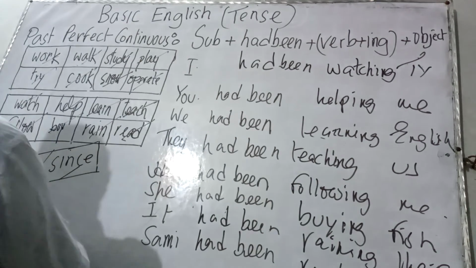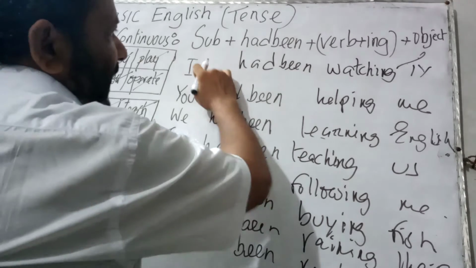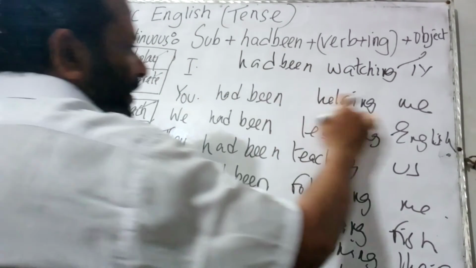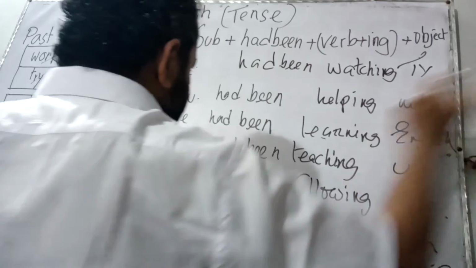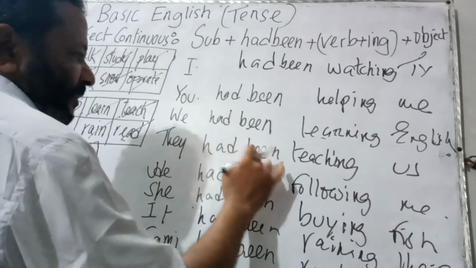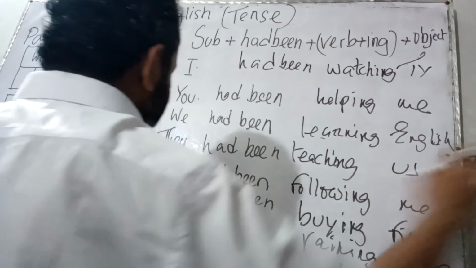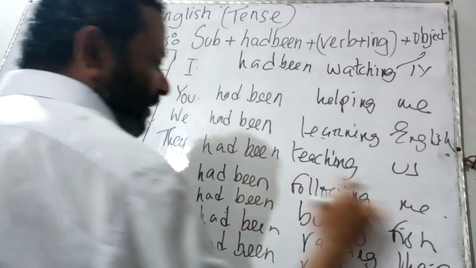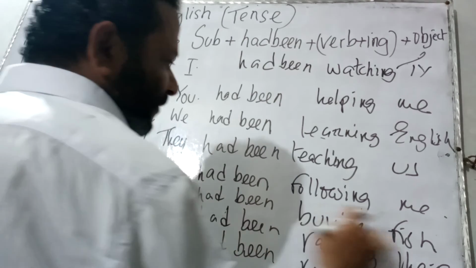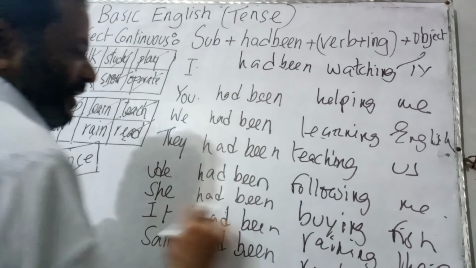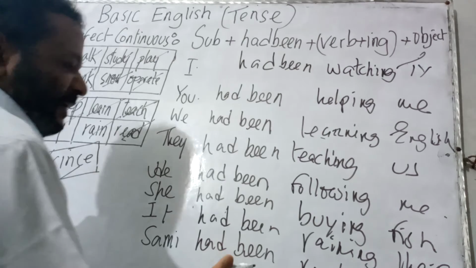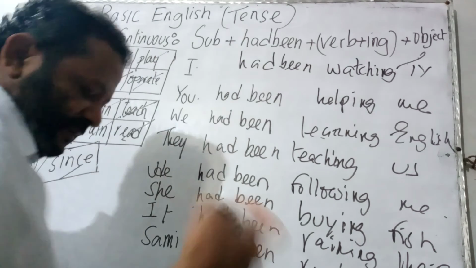Now let us consider the word for. I had been watching TV for an hour. You had been helping me for 2 days. We had been learning English for 10 years. They had been teaching us for 10 years. He had been following me for 3 hours. She had been buying fish for an hour. It had been raining there for 2 hours. Sami had been reading books for 3 hours.